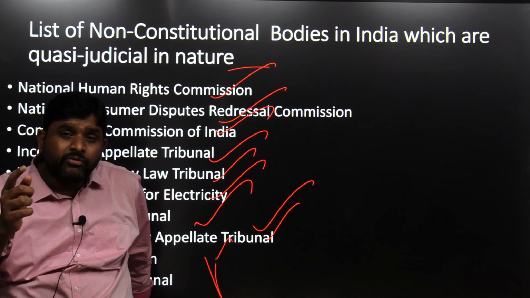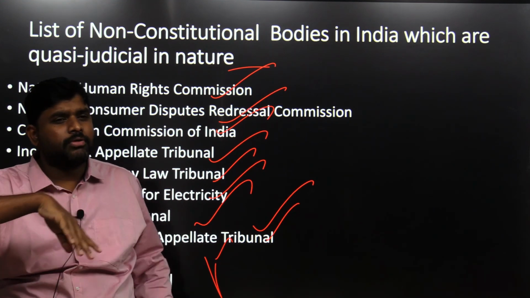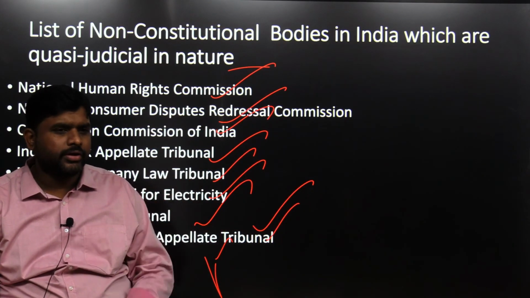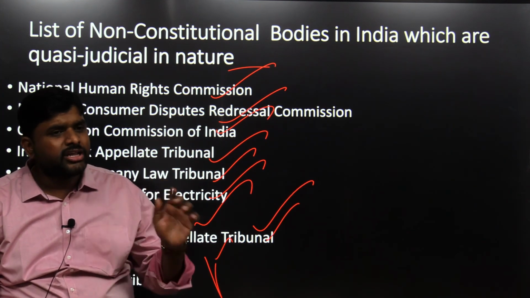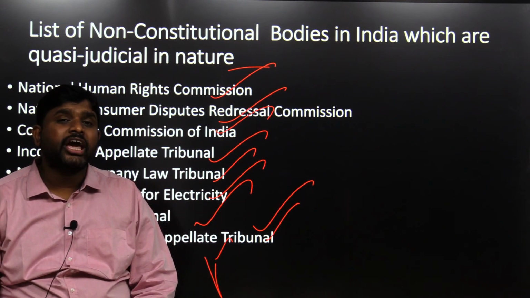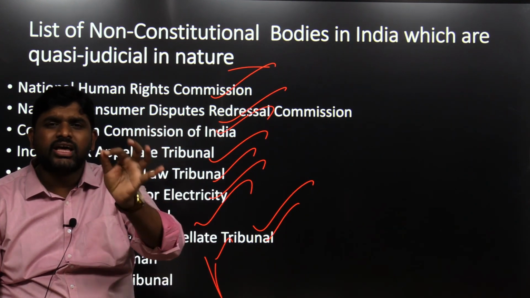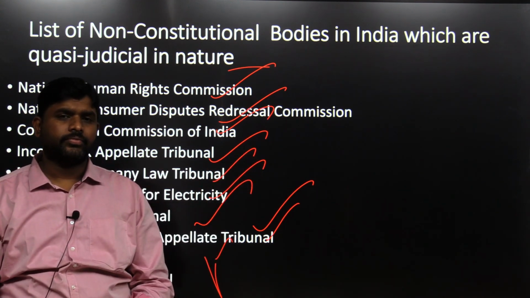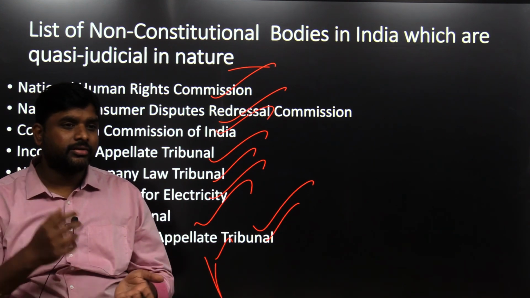Like that, what is the current affair? That regulatory body, that quasi-judicial body, that non-constitutional body, you have to emphasize upon. This CBI, CVC, these all are very important. Again in internal security, NIA will be discussed. In governance sectors, again important, like the Food Safety Standards Authority of India, FSSAI. On every packet, chip packet, the FSSAI logo will be there. It is safe to buy it. But now it is duplicated. We can also print it because of technology.